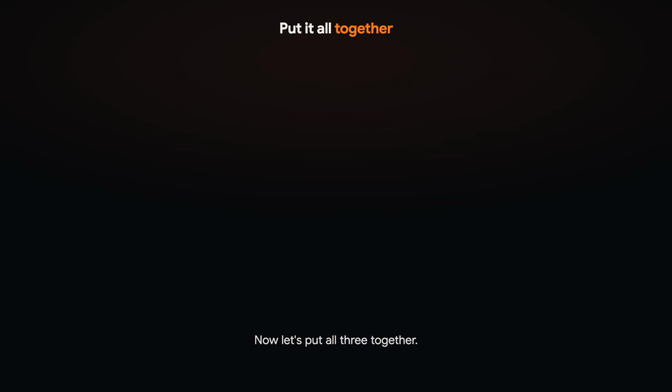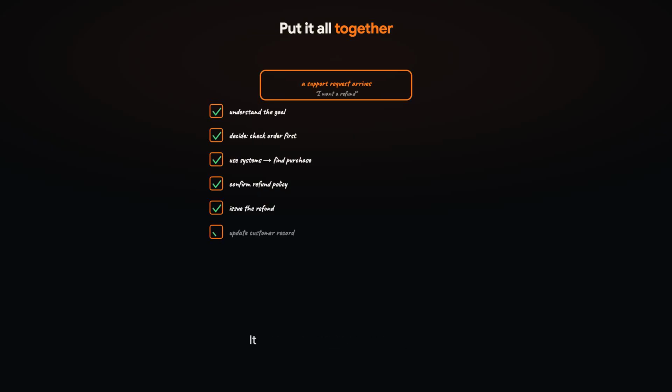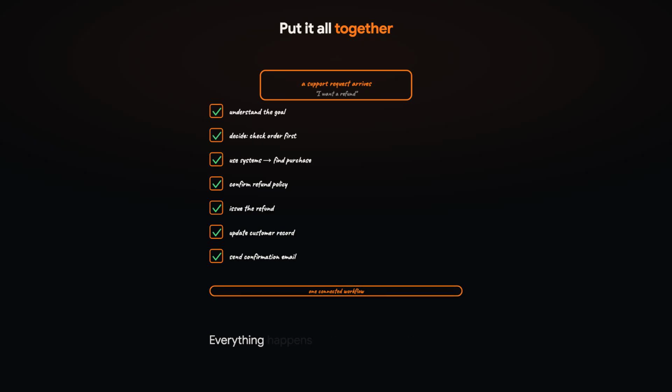Now let's put all three together. A support request arrives. The agent understands the goal. It decides to check the order first. It uses company systems to find the purchase. It confirms the refund policy. It issues the refund. It updates the customer's record. Finally, it sends a confirmation email. Everything happens as one connected workflow.